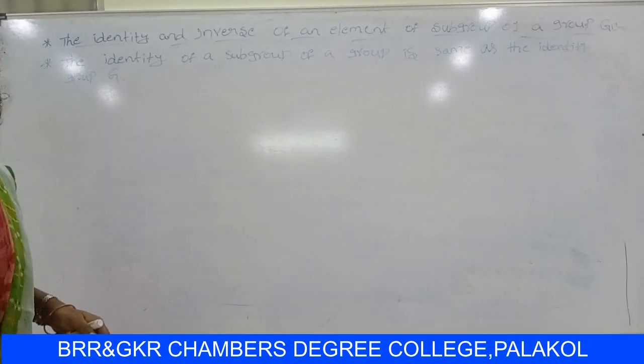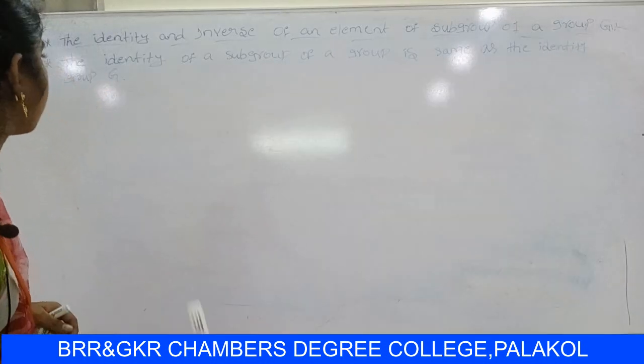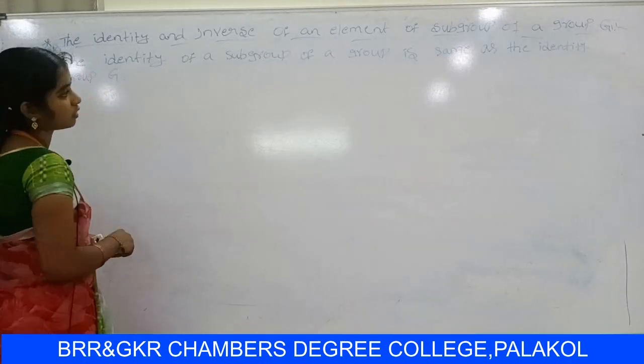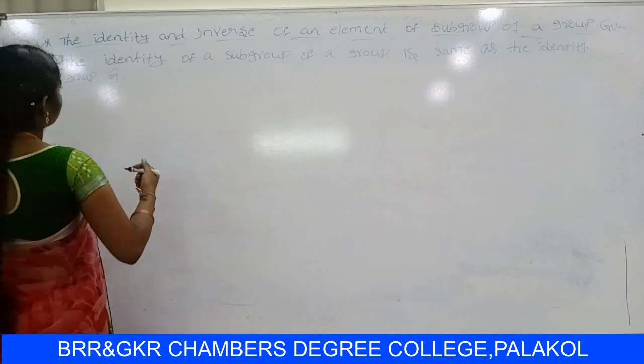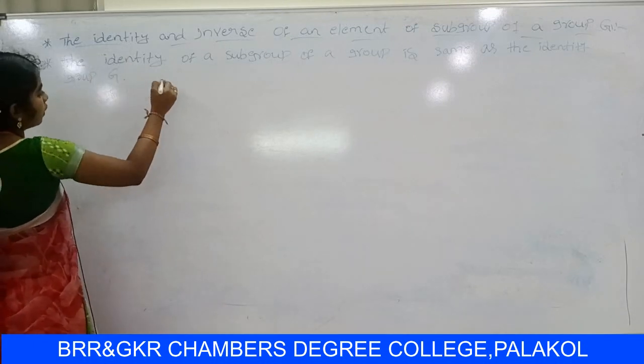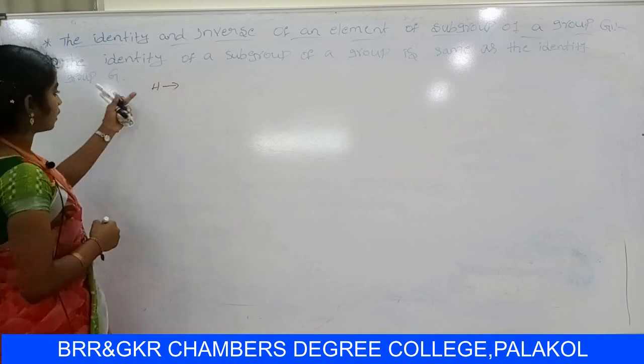The identity of a subgroup of a group is same as the identity of group Z. So let us consider H is a subgroup.